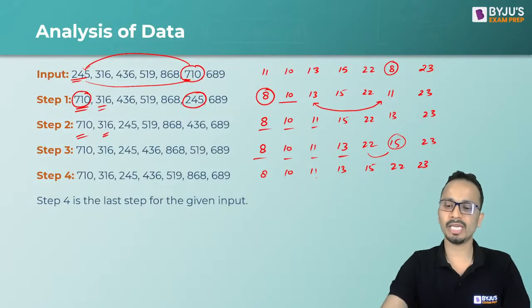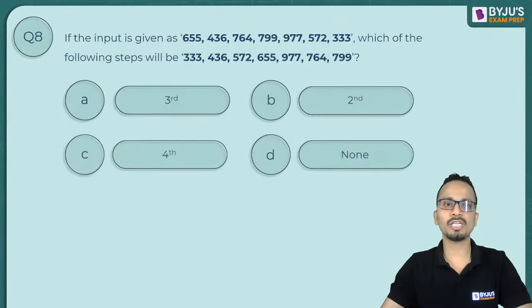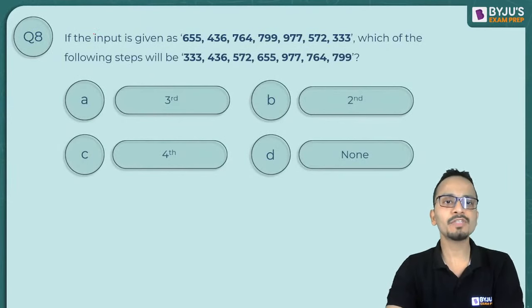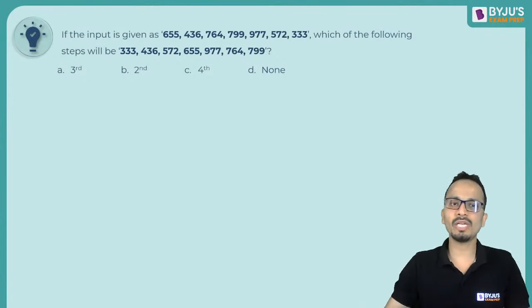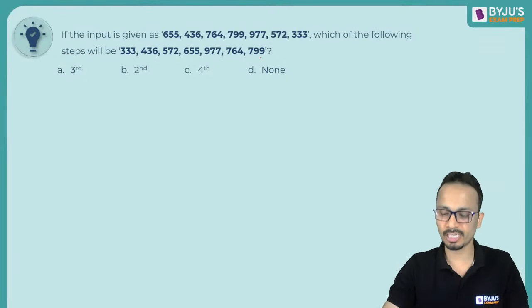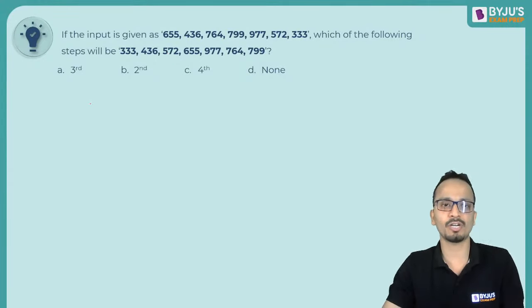All right. Okay. Now let's move on to the questions one by one. So question number 8 on your screen now. If the input is given as, so input is given, which of the following steps will be the mentioned step? Okay, so the input is given and we have to reach up to this particular step and we have to determine which numbered step is this one. Okay, now what I'll do is I'll write the input in terms of sum of the digits. That will become easier for us.